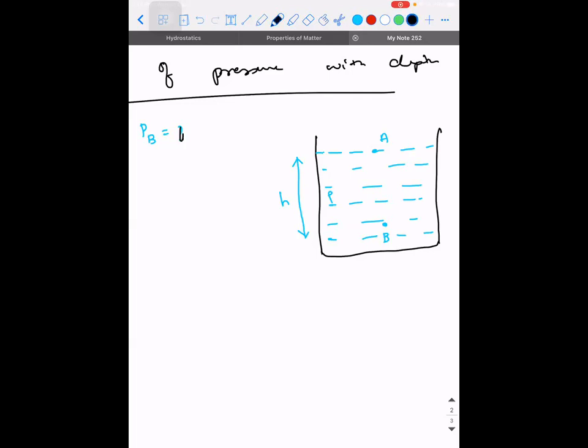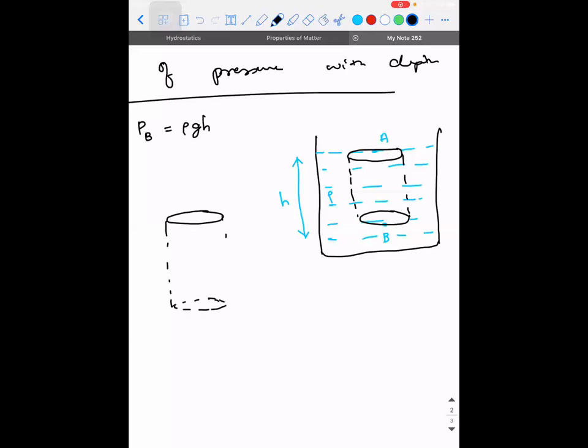But how did we get that? Let's see the derivation. Can you tell me how you got the value? Okay. Super. So what we can do is consider a small liquid column. Don't get confused, it's not a cylinder which is immersed. I've taken a liquid column in the form of a cylindrical shape. You can think of a cuboid also, but it's easy for me to take a cylinder. So it's a liquid column.